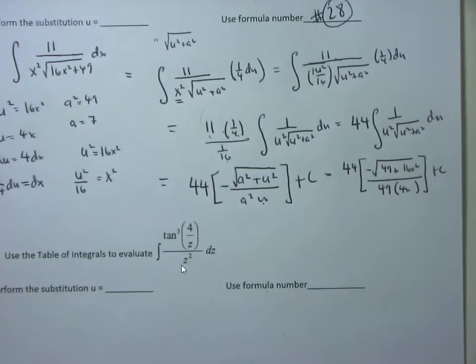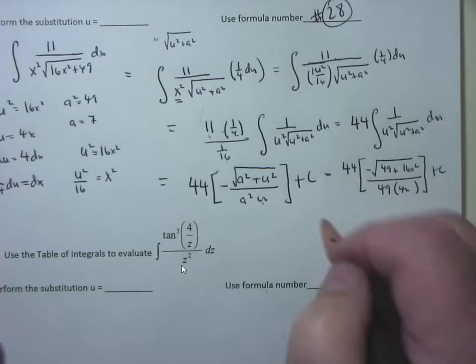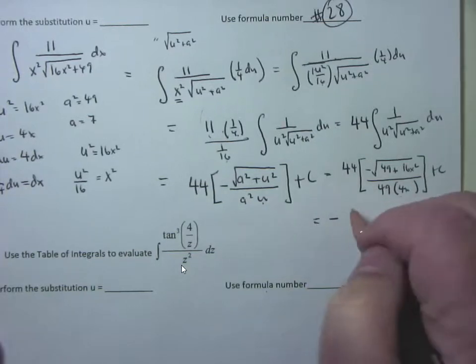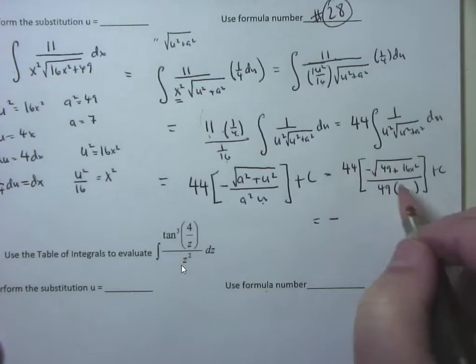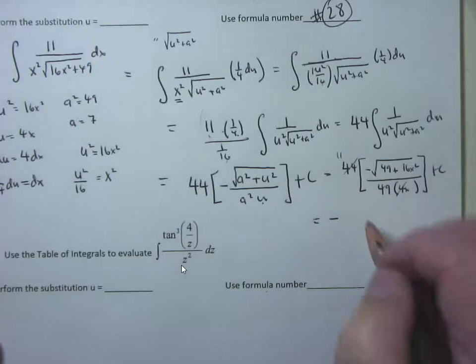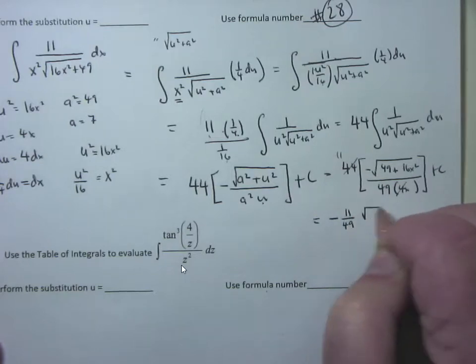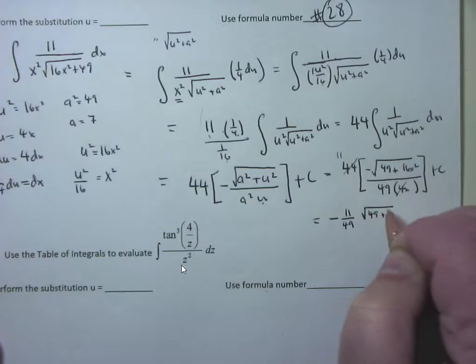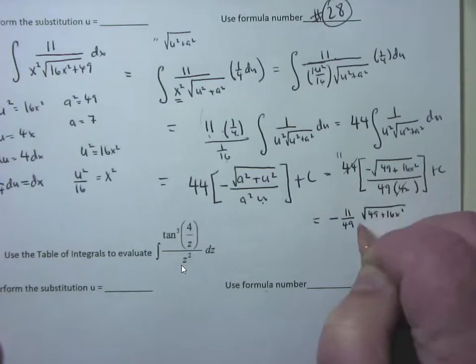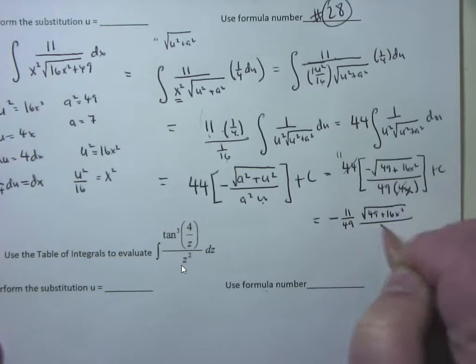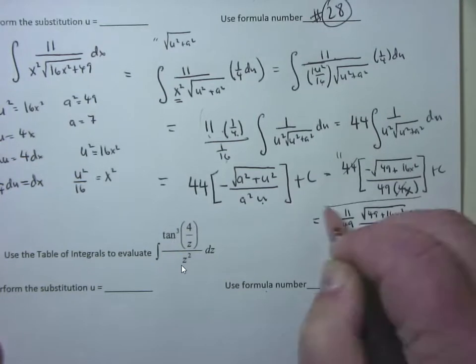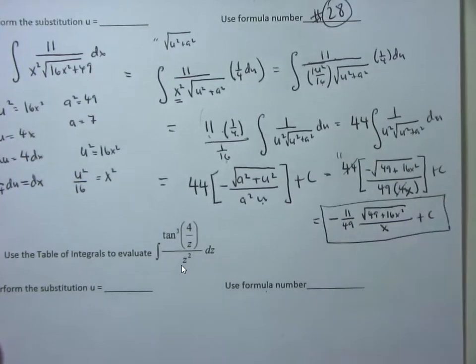And traditionally, you want to clean this up. Positive times negative makes it a negative. And I got 44 divided by 4. That 4 will go into 44 eleven times. So this will be negative 11 over 49 times the square root of 49 plus 16x squared, divided by, don't forget the variable down here, x, plus c. There is the solution.